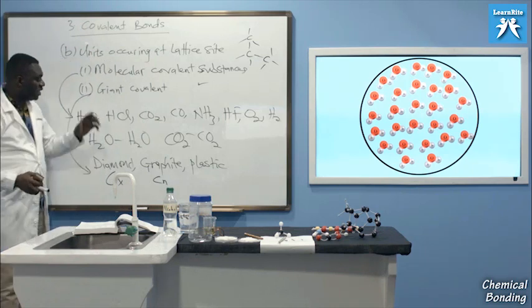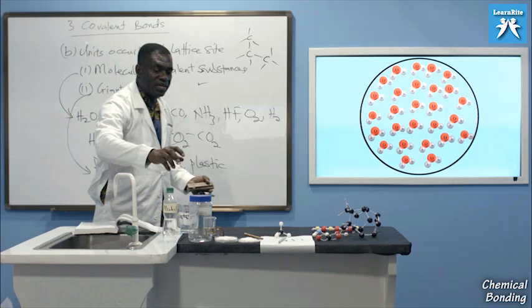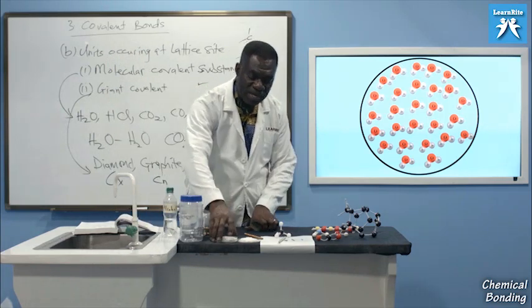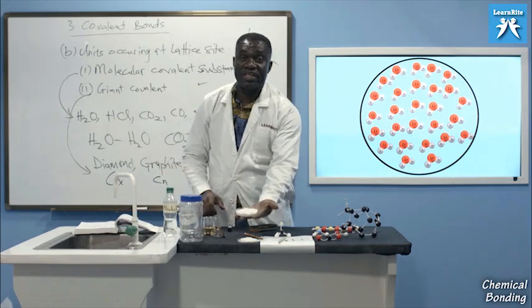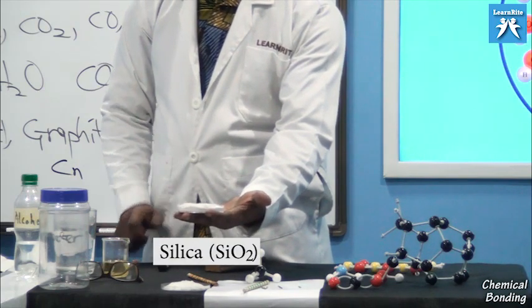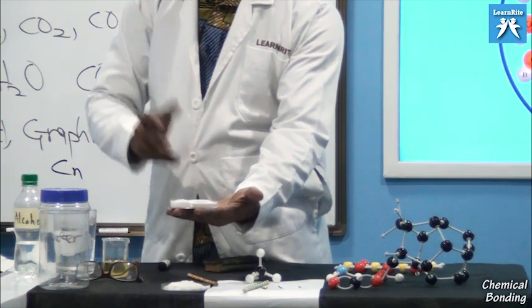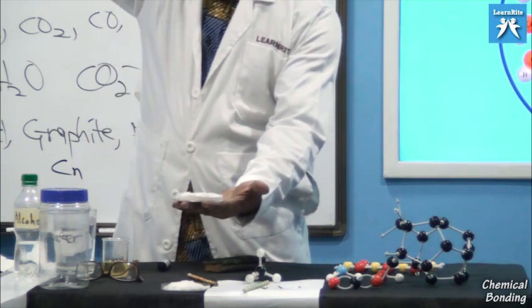So, giant covalent substances: diamond, graphite, plastic, that is plastic we have here. And then this one, of course, is silica. Let me show you the silica powder. That is a powdered form of silica. Usually, people will call it POP in the building industry. You see it in the roofing, the ceiling of some buildings.